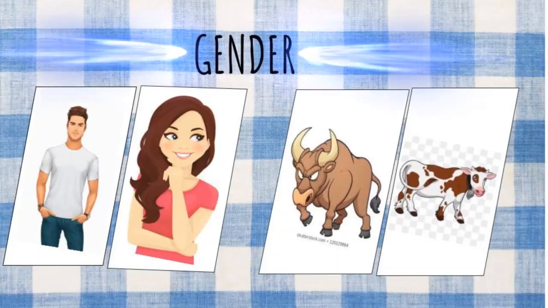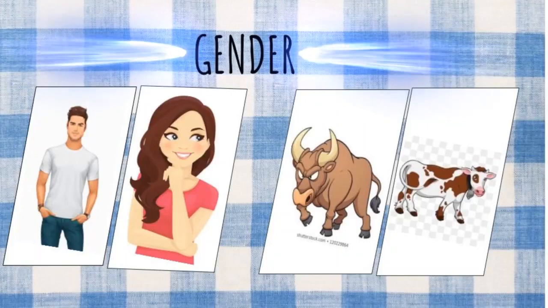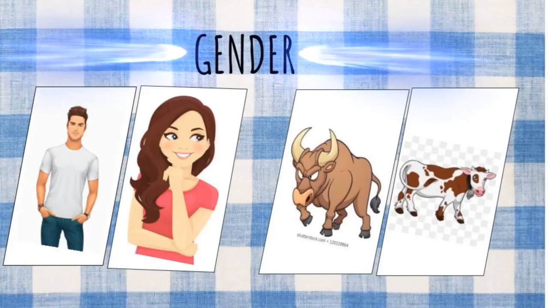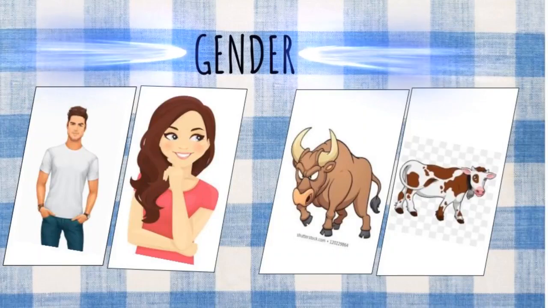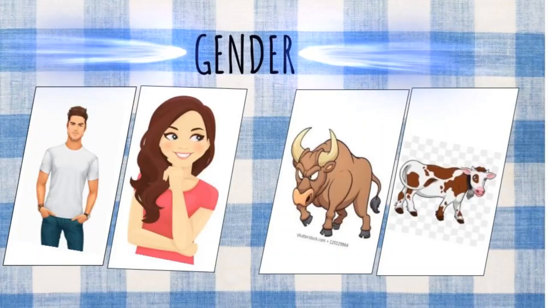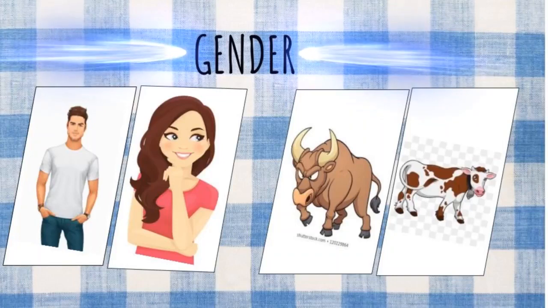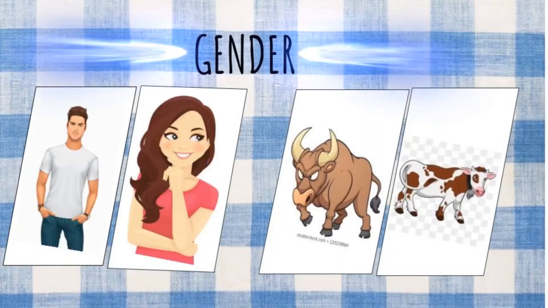Students, today's topic is gender. Okay, what do you mean by gender? Living beings can be classified into two types. One is male and another one is female. So how many types? Two types. So to show the difference between the male and the female is gender. So now what is gender? Gender is a word used to show the difference between male and the female. So that is gender.